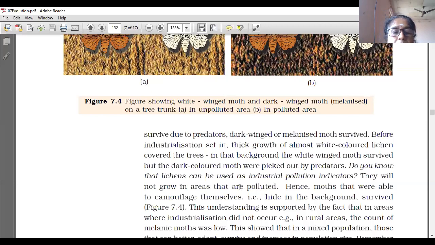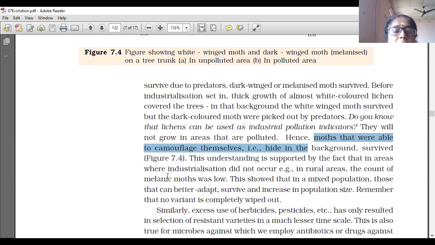Moths that were able to camouflage themselves survived. Camouflage means changing color, hiding in the background. This understanding is supported by the fact that in areas where industrialization did not occur, that is in rural and village areas, the count of melanic moths was very low.